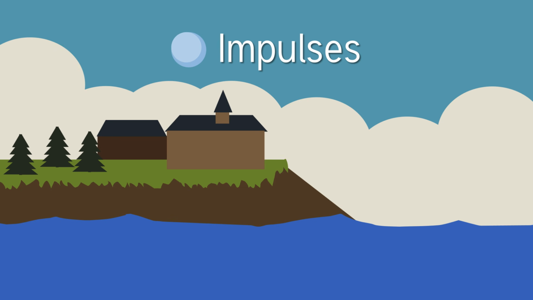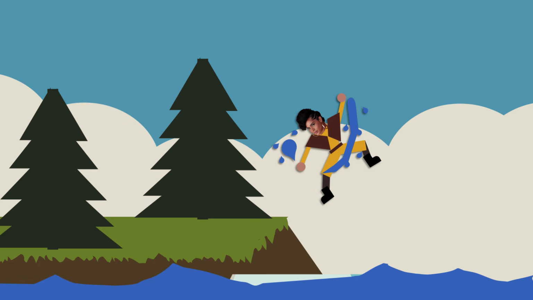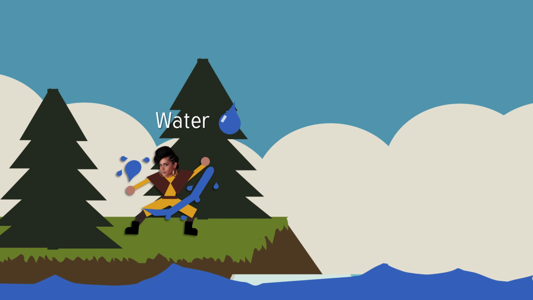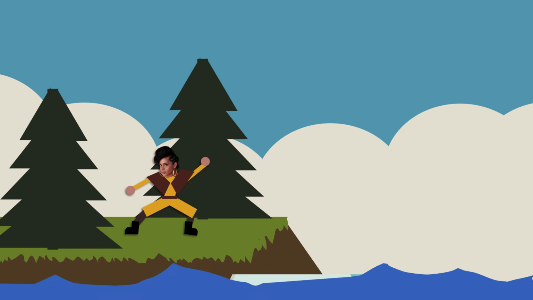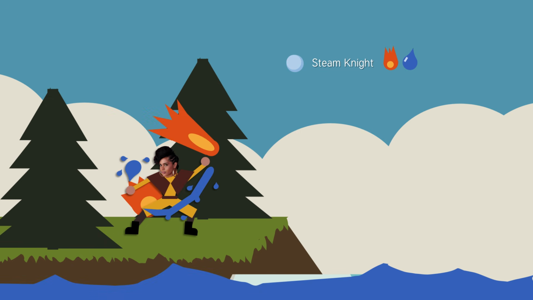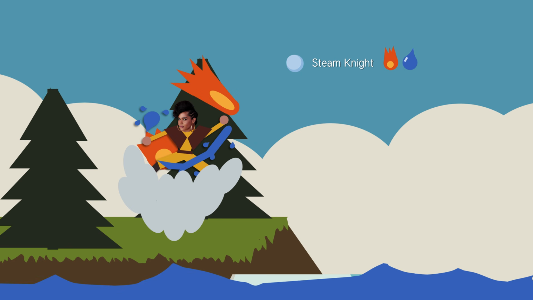Now let's go over some cool traits that your impulses might have. The first thing is that you can only take impulse feats if you can channel one of the impulse's elemental traits. Hopefully that was obvious from the beginning. If your element is water, you take water impulses. Certain impulses are composite, meaning they require multiple elements. For example, Steam Knight requires fire and water. You can also see that Steam Knight is a stance feat. You can only have one stance active at a time, and you can only change stances once per round. It is literally what stance your character is in.